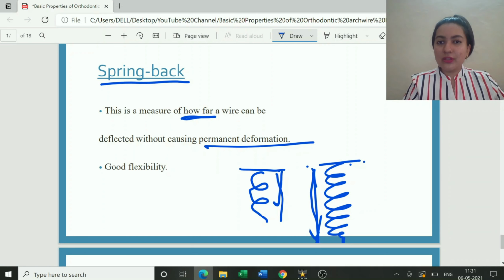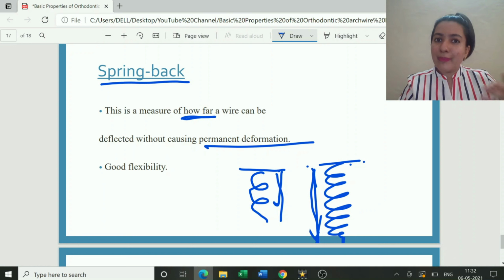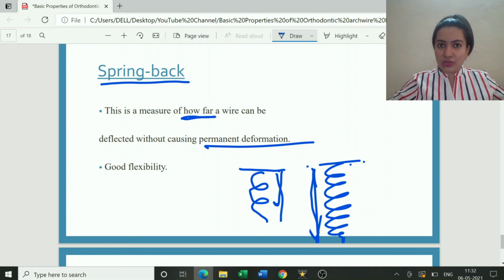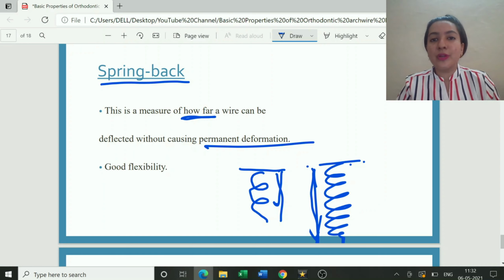If the spring back is good, there is good flexibility. Obviously, if this is the spring, I am pulling it till here, and if it is bouncing back, it means it is very flexible. And if it is flexible, it has a good spring back. But there is always a limit to everything. You cannot pull it apart so wide that it doesn't spring back to its original position.